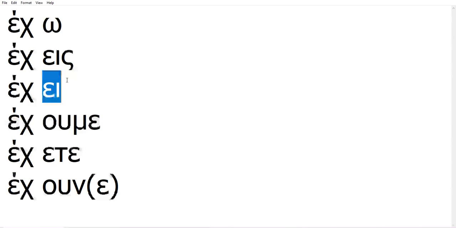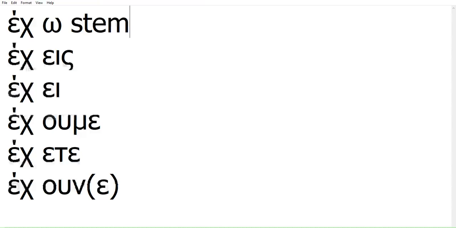What I also want you to notice is that with a verb like έχω, the stress is on the part that does not change. This part that does not change, we normally call it stem. Okay, but it doesn't really matter. This is just a fancy name for the part of the verb that stays the same throughout the conjugation. So another way to think about the distinction between verbs of the first and the second group is that verbs of the first group take the stress on the stem. So let's look again at some of them to verify this.